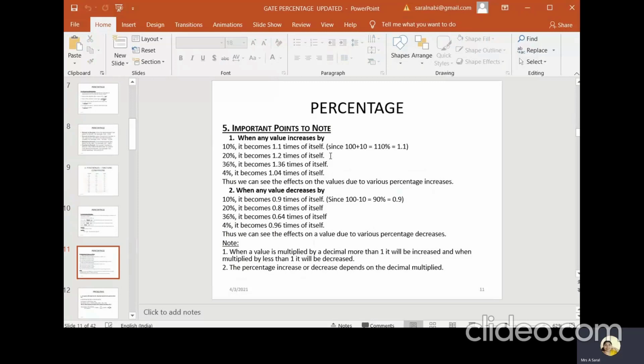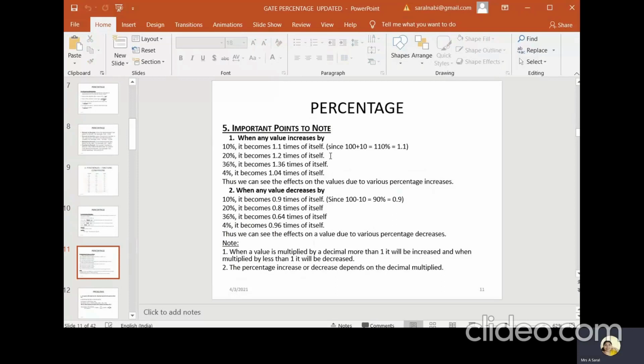We can remember these things. If it increases by 20%, it is 100 plus 20, don't forget, so 120 by 100, which comes as 1.2. So in some cases we must know how to convert decimals to percentages to fractions, which are all very easy.